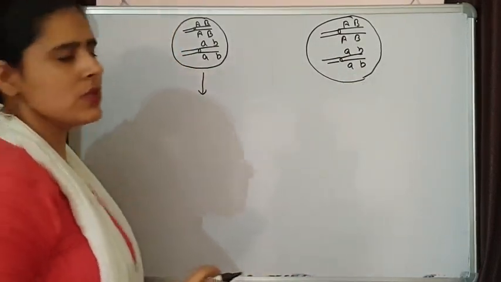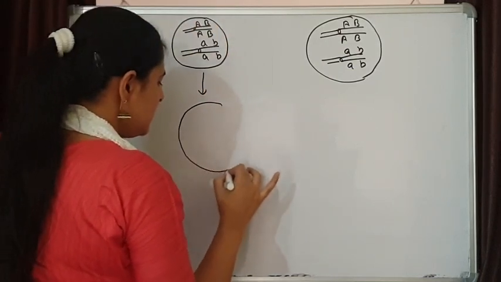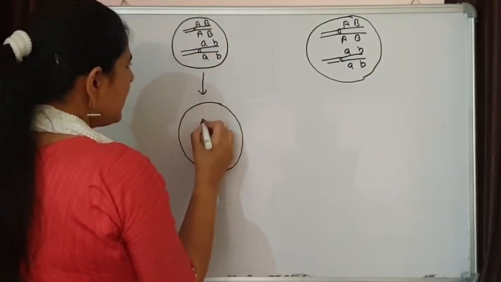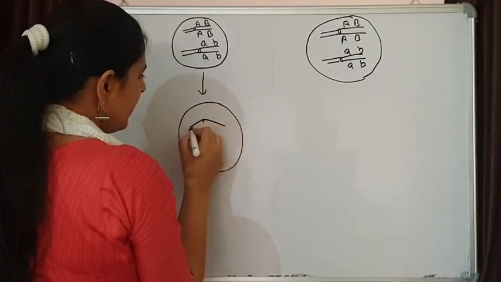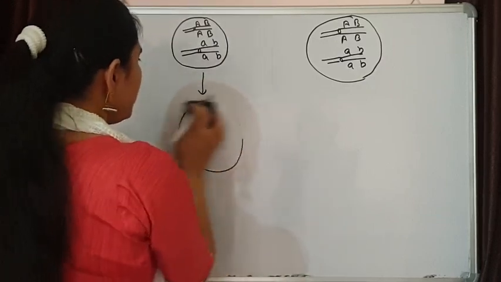So during meiosis 1, what will happen? These start aligning together. They start bending, making a big one.